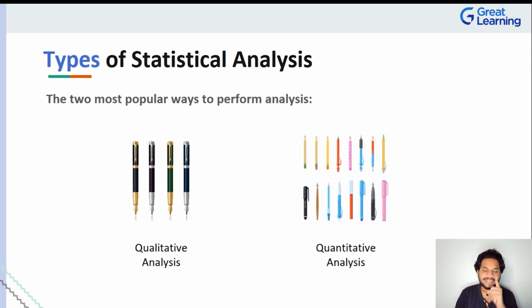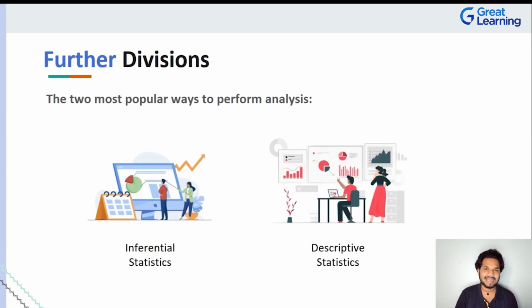And with the details that you would have at your hand at this moment, if someone asks you which quality of pen they should buy, don't you think you can give them a numerical answer? That is one very important thing you have to understand about the types of statistics that we have out there.